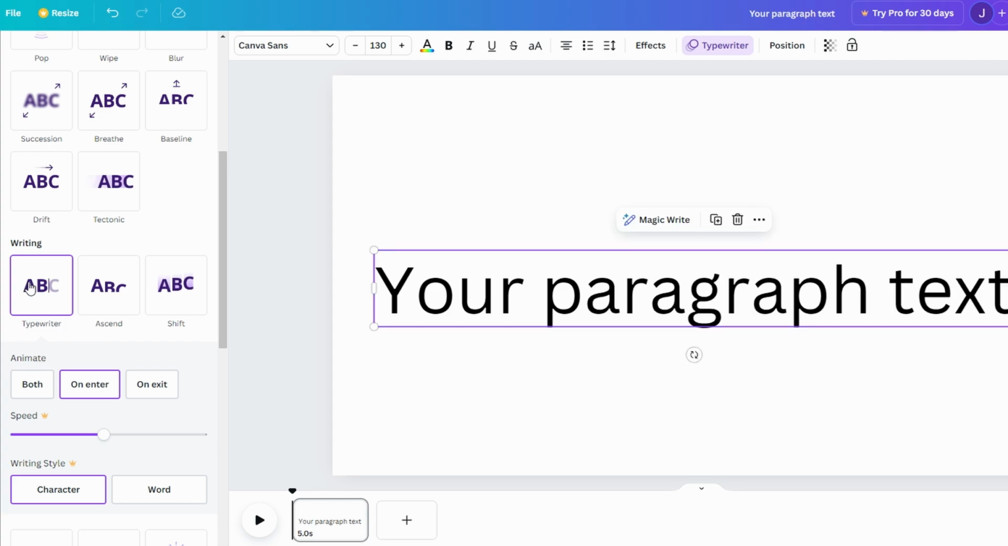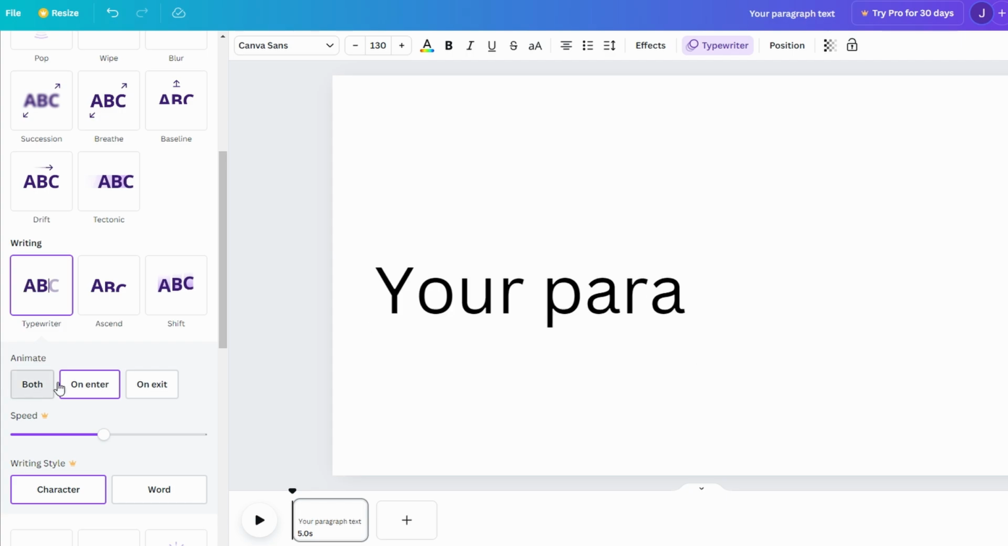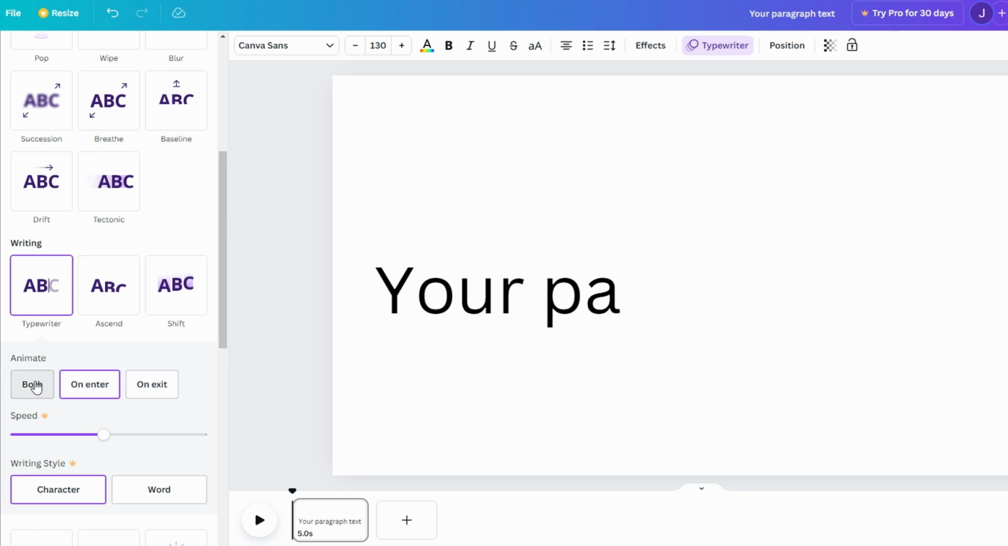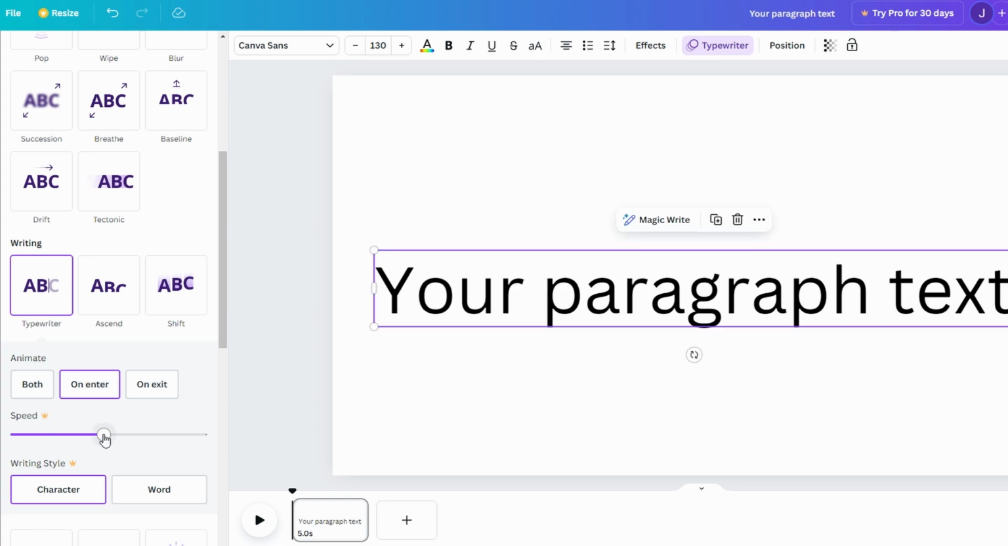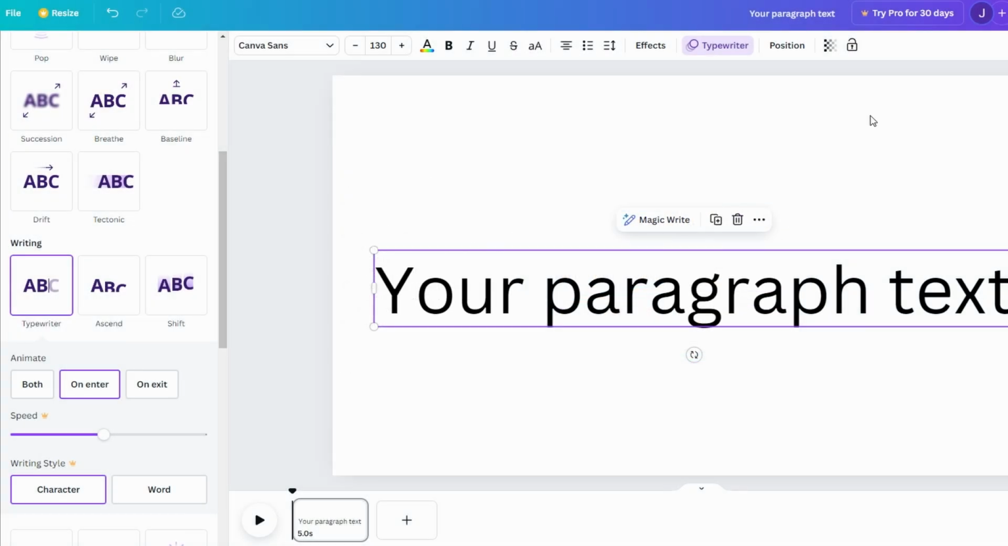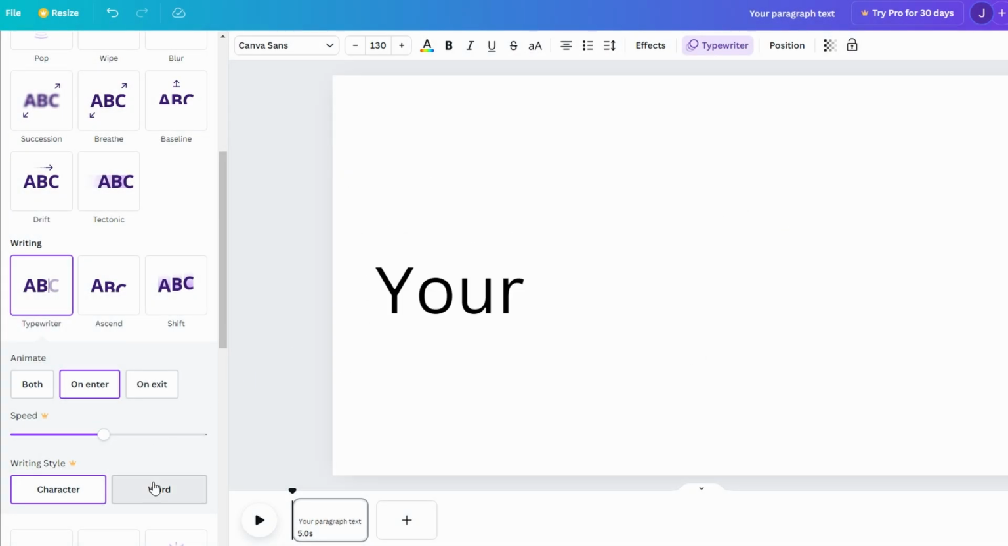You can choose between on enter or on exit. For this effect, on enter is usually the best option. If you have Canva Pro, you can adjust the speed and the writing style, character or word, to fine-tune the effect. After applying the animation, you can preview it by clicking the play button in the editor.